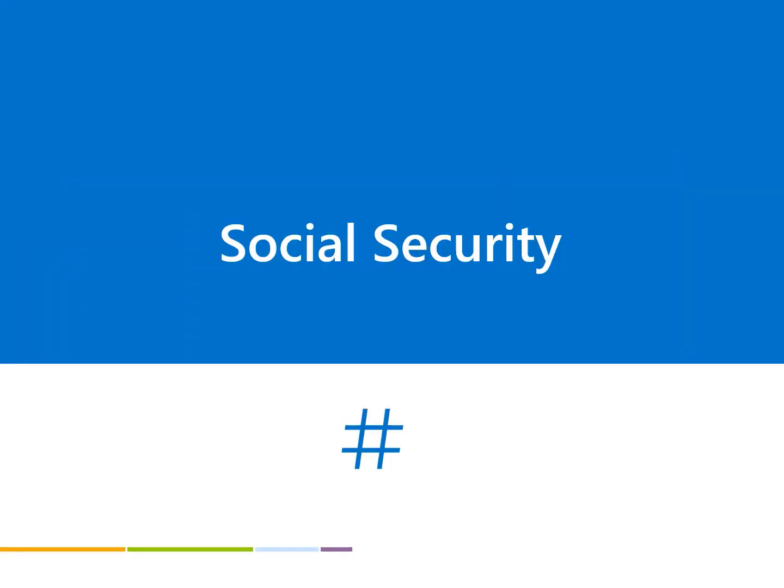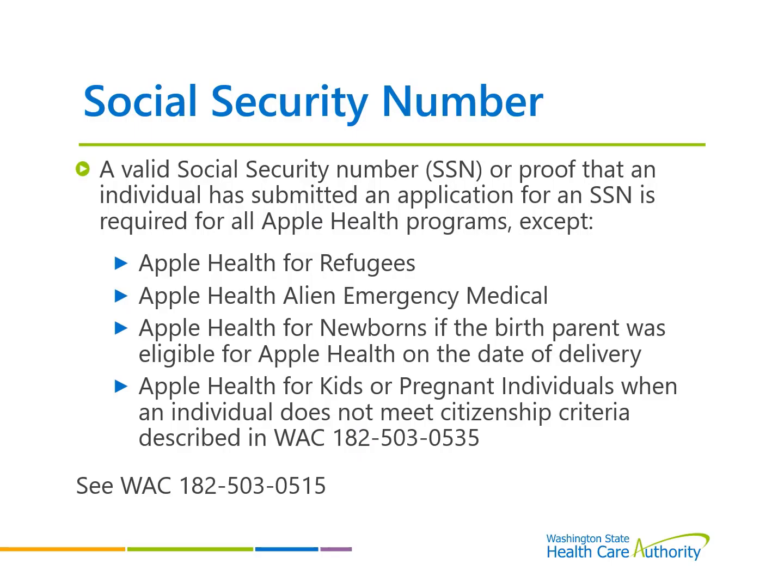Social Security number. A valid Social Security number, SSN, or proof that an individual has submitted an application for a Social Security number is required for all Apple Health programs, except for Apple Health for Refugees, Apple Health Alien Emergency Medical, Apple Health for Newborns if the birth parent was receiving Apple Health on the date of delivery, including through a retroactive eligibility determination, and Apple Health for pregnant individuals and children who do not meet the citizenship criteria described in WAC 182-503-0535. Please note that household members who are not applying do not have to provide their Social Security number.